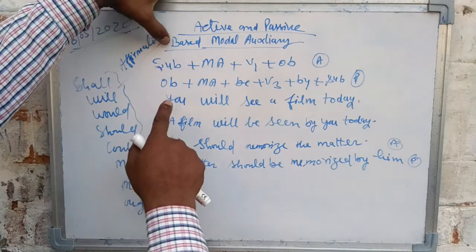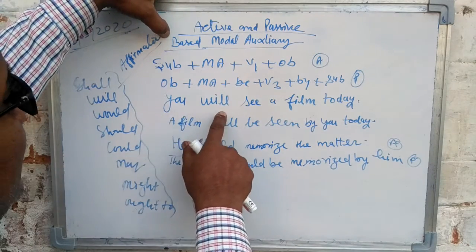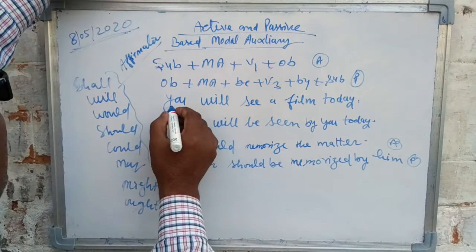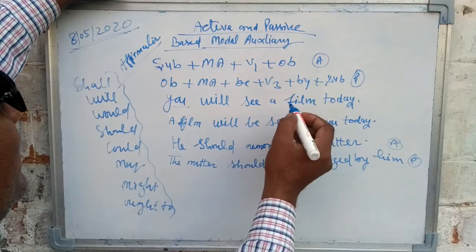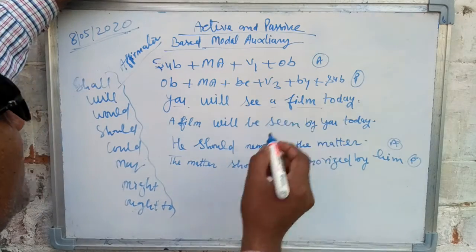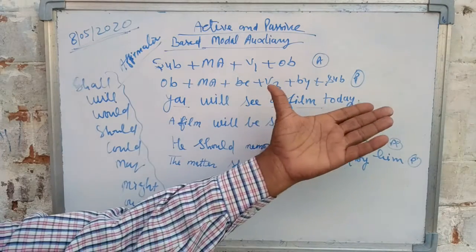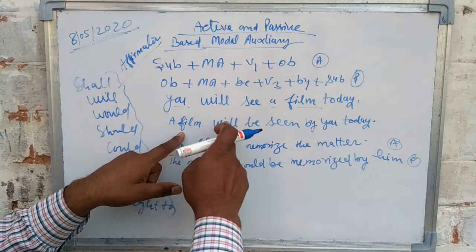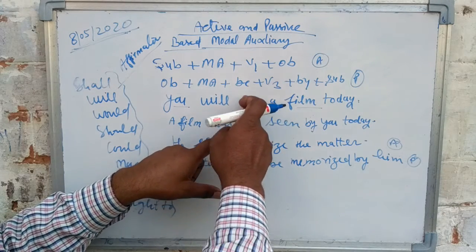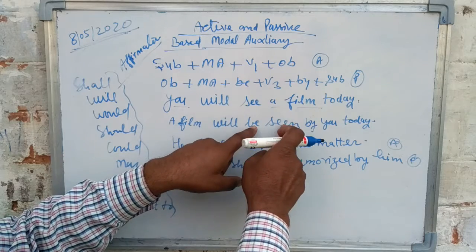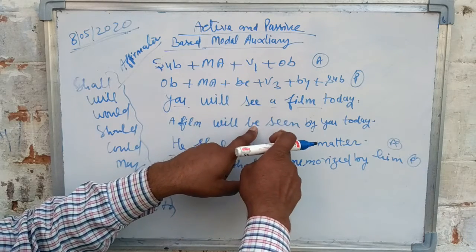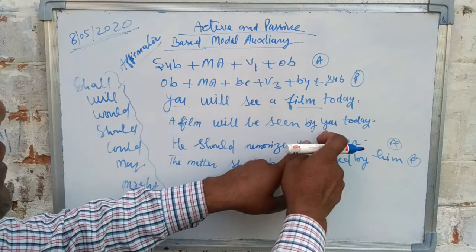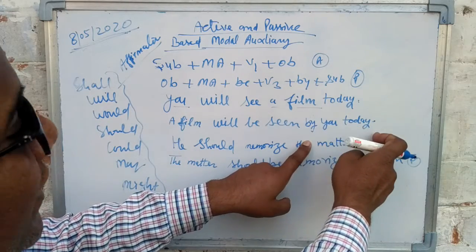Here I have written a sentence: You will see a film today. Here the subject is you and a film is the object. I change this sentence into passive. A film is the object, modal auxiliary will plus be plus V3. The third form of see is seen. By, and the subject is you, and the remaining word is today.